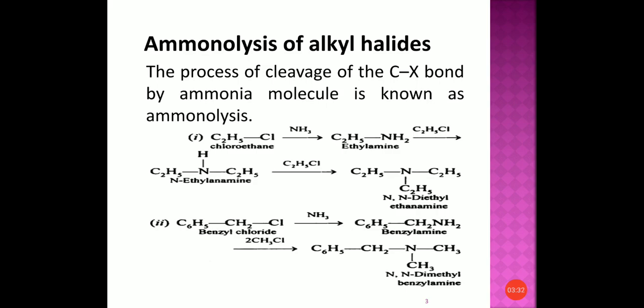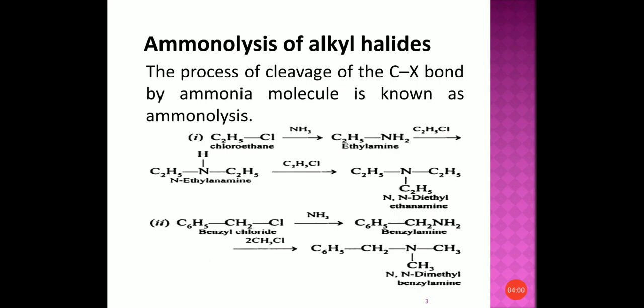In the first one Cl is replaced by NH2, and in the second and third H is replaced by C2H5. In the first compound you have only one C2H5, in the third one you have two C2H5, and in the fourth compound you have three C2H5.